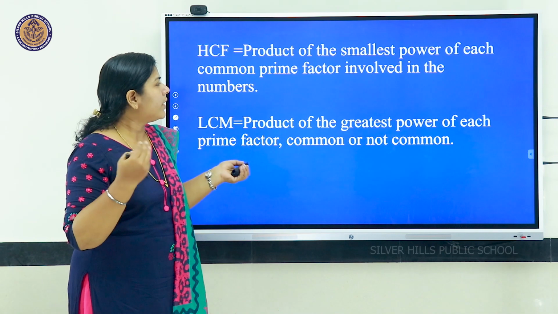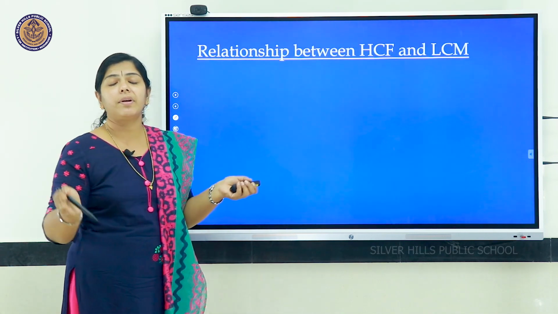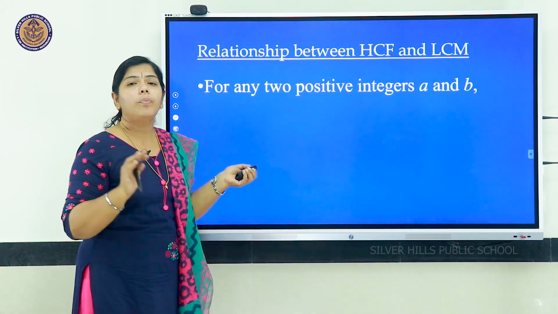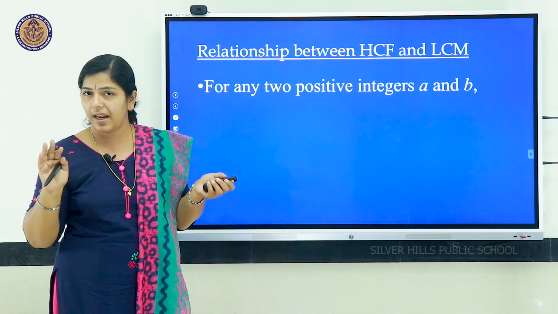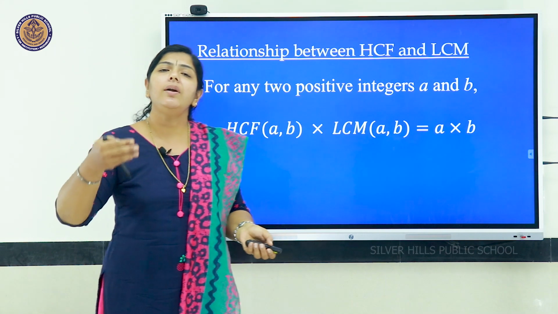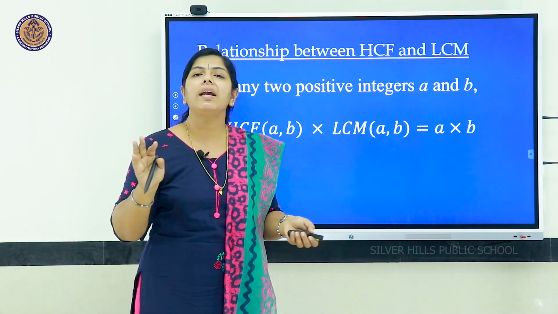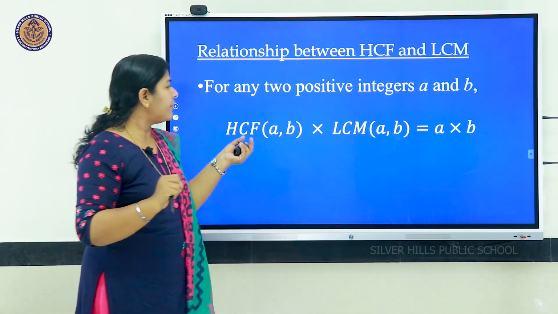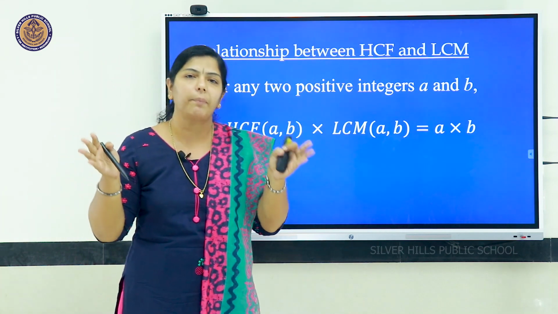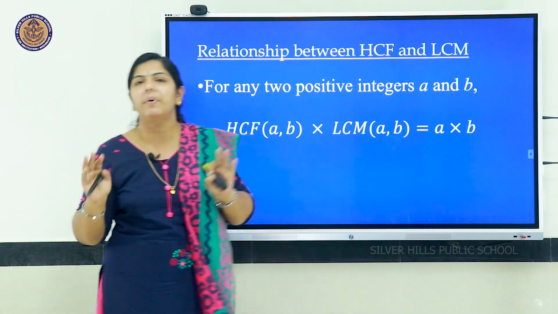Okay, and we have another property of HCF and LCM. There is a relationship between HCF and LCM: for any two positive integers A and B, HCF of A, B into LCM of A, B is equal to A into B. That is, the product of the HCF and LCM of two numbers will be the same as the product of the numbers.